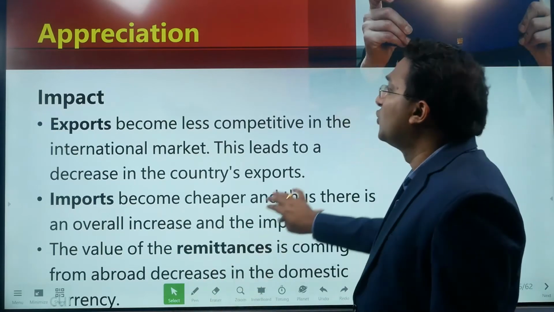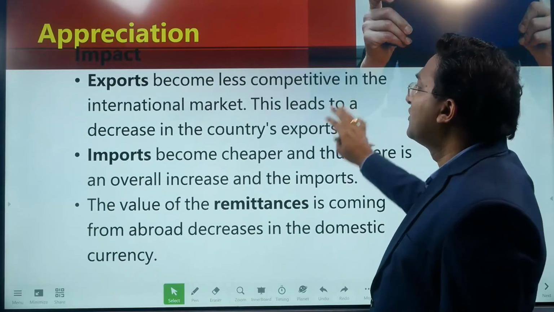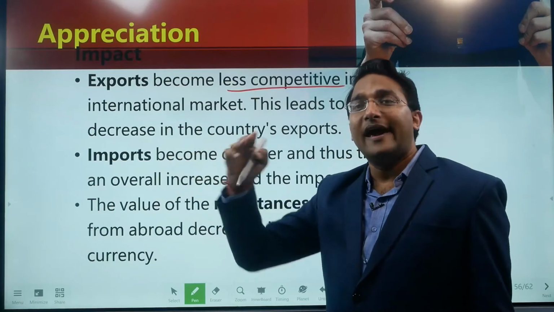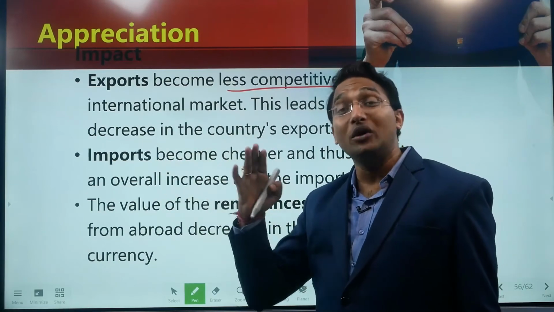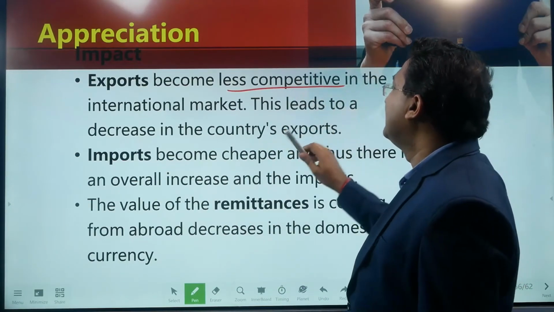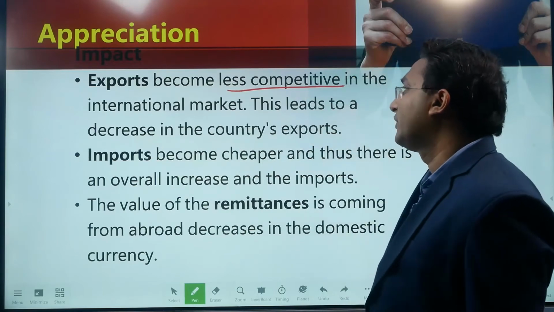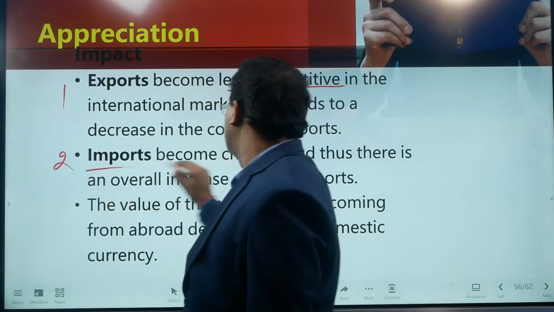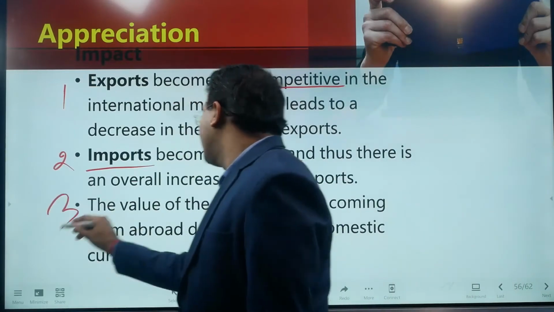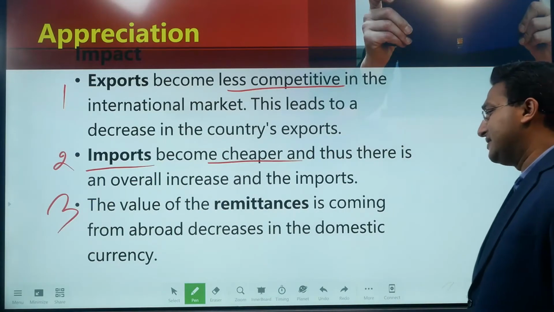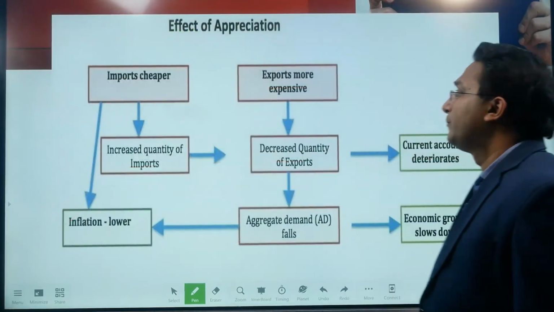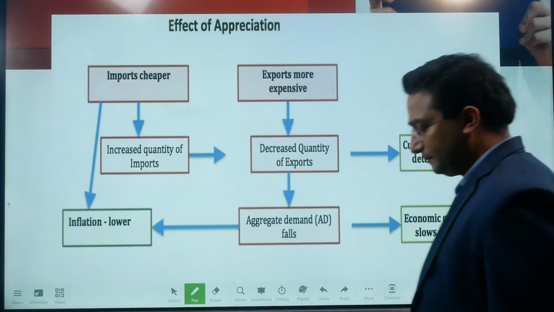Now, what are the impacts of the rupee appreciation? Number one, exports become less competitive, right? In case of the rupee depreciation, export became cheaper, export revenue increased. In case of appreciation, this is completely opposite. Exports become less competitive, this leads to decrease in the country's export. Number two, imports become cheaper and thus there is an overall increase in the import. Number three, the value of the remittances coming from abroad decreases in the domestic currency, right? So the impacts are completely opposite to the impacts of the depreciation. You can see effects of appreciation.